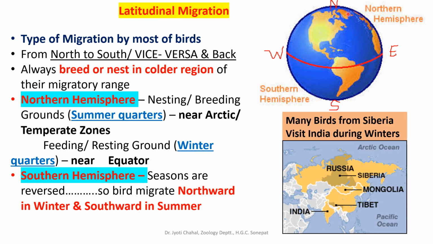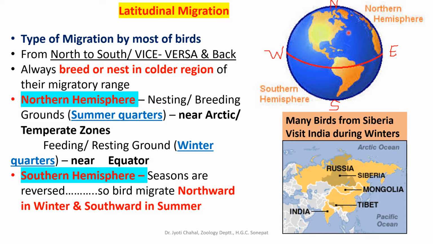So this polar region and temperate zone will be way much cooler than the tropical zone. Because of that, this extreme northern region, near Arctic and temperate zone, will be the summer quarters for the bird, and the nesting and breeding ground of the birds.